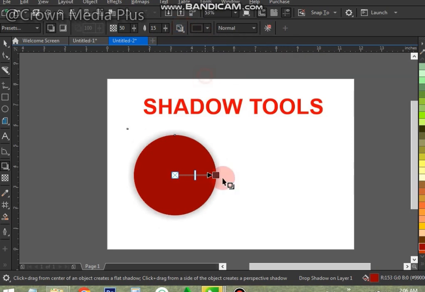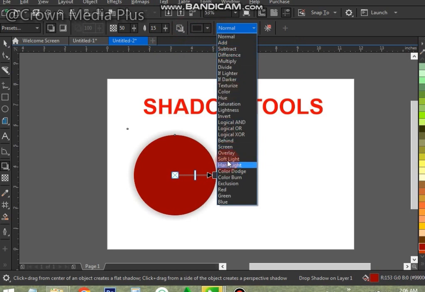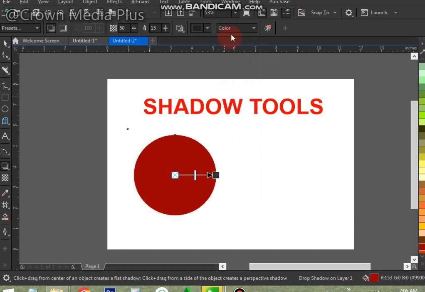How do you shadow text in CorelDRAW? Open the Interactive Tools flyout, and select the Interactive Drop Shadow tool. Click an object. Drag from the center, or side in other cases, of the object until the drop shadow is the size you want. Specify any attribute on the property bar. From the Drop Shadow color list box, choose white.